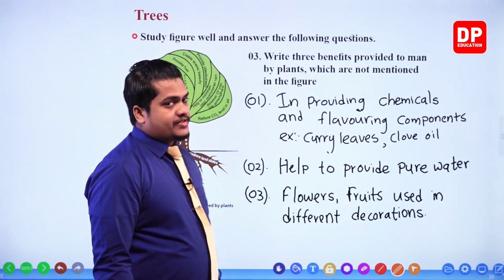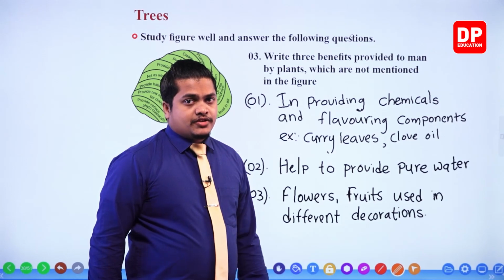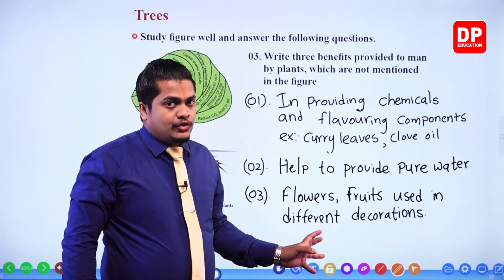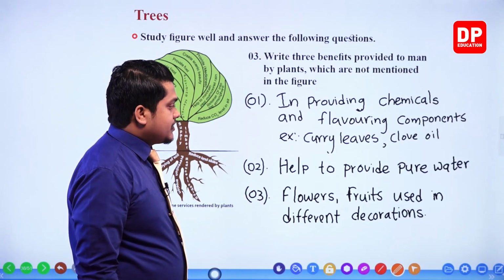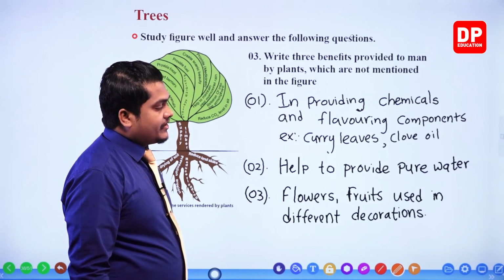In different occasions and in different festivals and cultural events, my dear children, we use some plant parts and flowers also. So flowers, fruits and different kinds of leaves used in different decorations in different events.